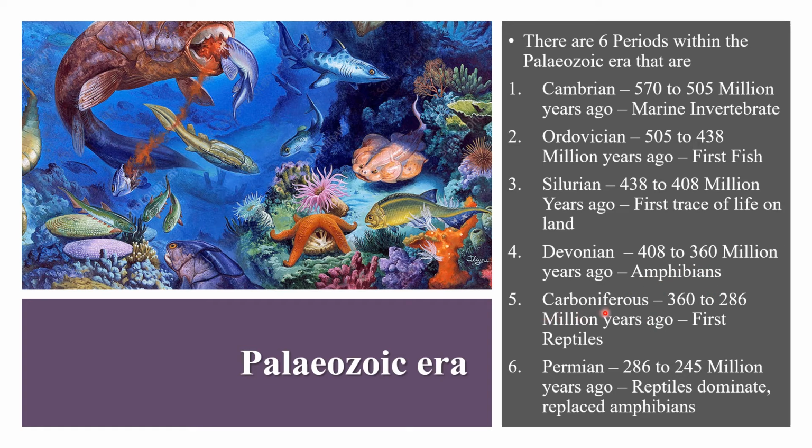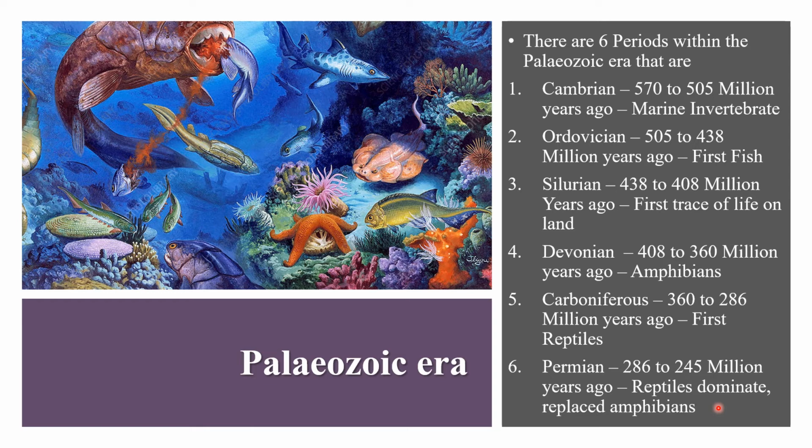Okay. Then Carboniferous. The Carboniferous period is 360 to 286 million years ago. First, reptiles originated. Reptiles means snakes, lizards, crocodiles. These originated in the Carboniferous period. Then Permian, 286 to 245 million years ago. Reptiles dominated and replaced amphibians. The reptiles, that is snakes, lizards, crocodiles, dominated on Earth and they replaced amphibians that dominated before the evolution of reptiles. So this is all about the Paleozoic era.